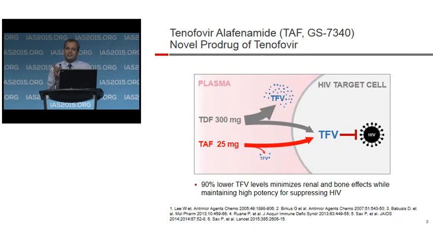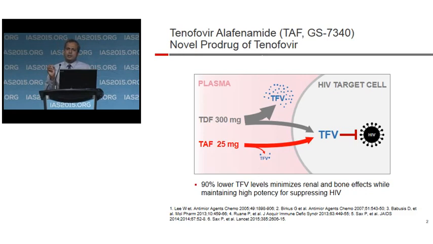As a result, the difference in the footprint of tenofovir in the plasma is remarkable, with as much as 90% lower presence of tenofovir in the plasma when TAF is used as opposed to when TDF is used. And tenofovir levels have been correlated in the plasma with bone and renal side effects. This forms the premise for the expectations from TAF for lower renal and bone side effects.